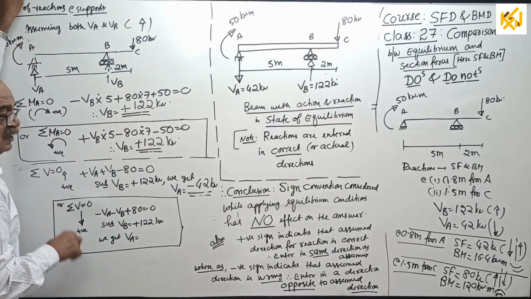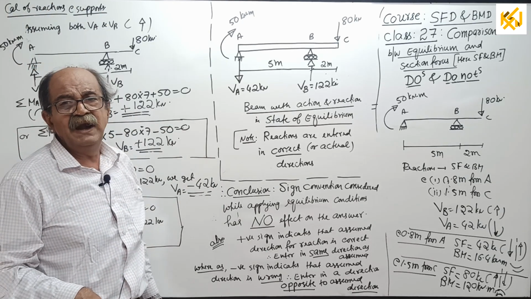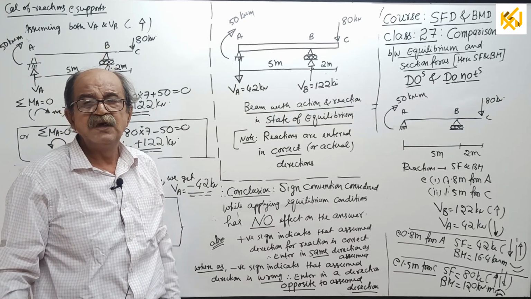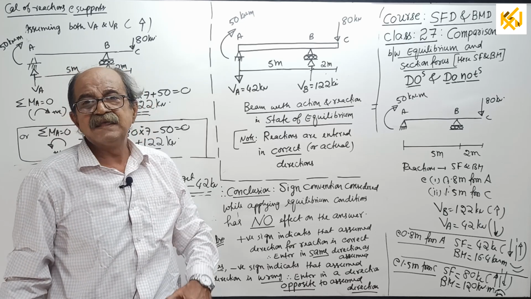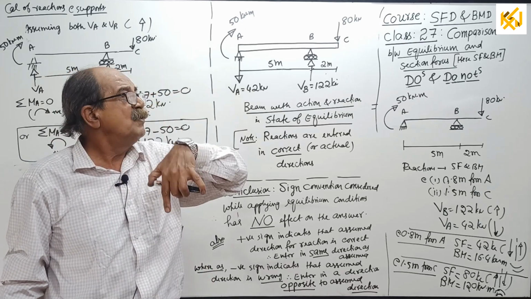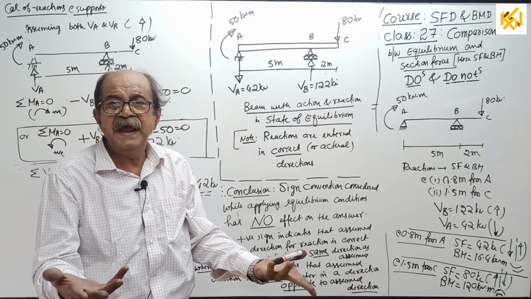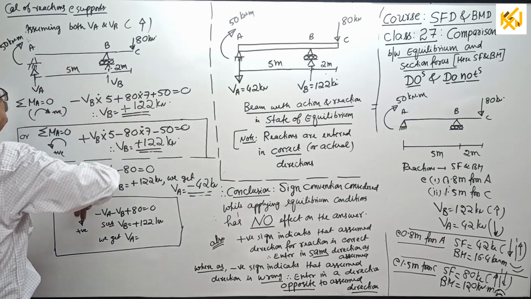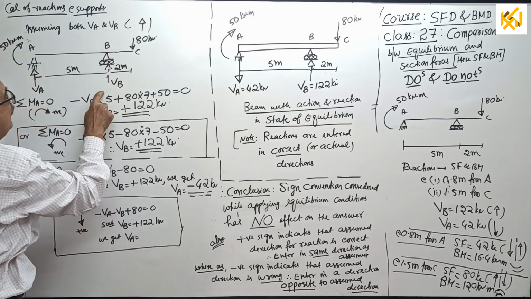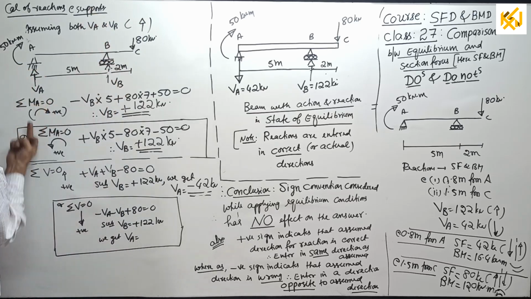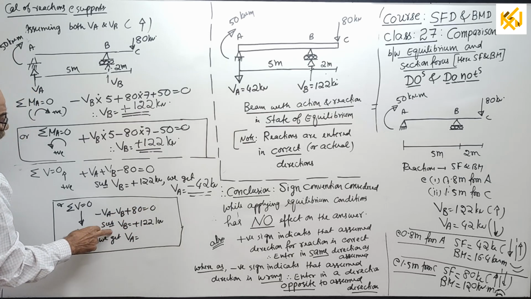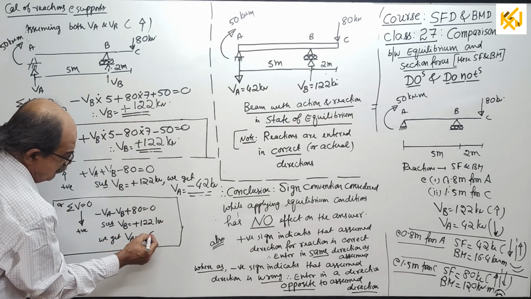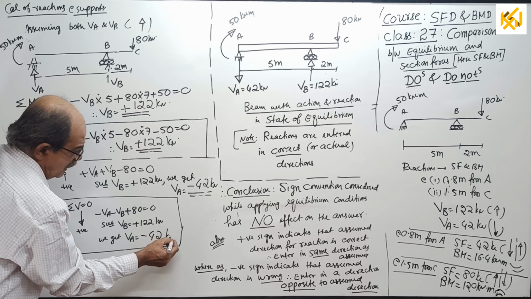Now, if you take sigma V equal to 0, somebody can ask, why upward positive? I want gravitational downward positive. They will tell some software, especially eTapSol, gravity load means downward positive. Okay, done. If you take downward positive, then what happens? Plus 80 minus VB minus VA equal to 0. Substitute VB equal to plus 122. Your VA now also will come minus 42 kilonewton.